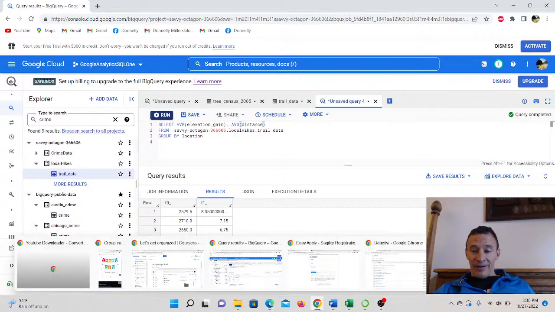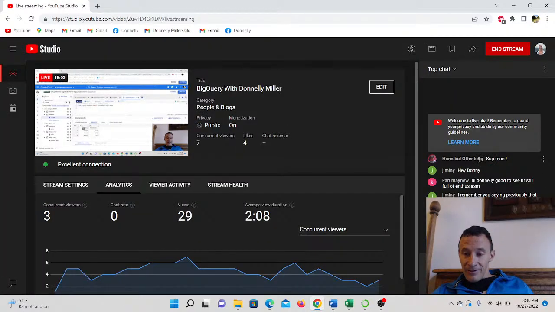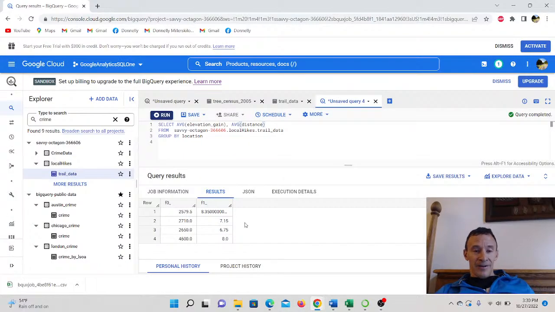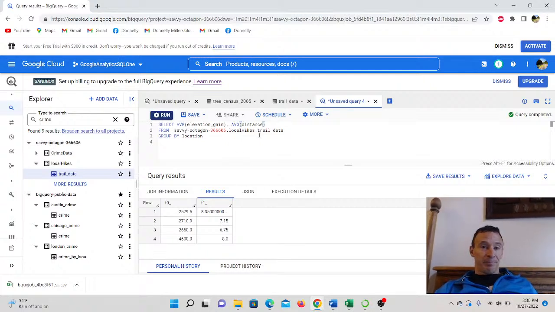Let me pop on over to my comments here. Interesting comments. All right, let me go back to my Power Query here. Really what's nice about BigQuery is it's a good way to fetch data from different sources and upload it through this software. I have trail data, but it's also just a good way to practice working with other data sets.